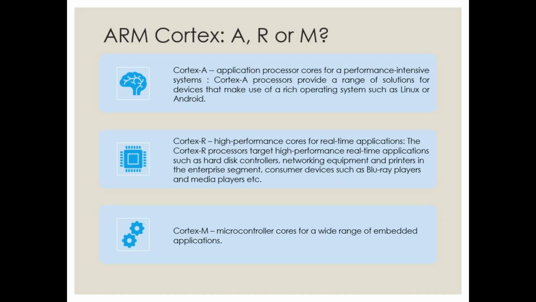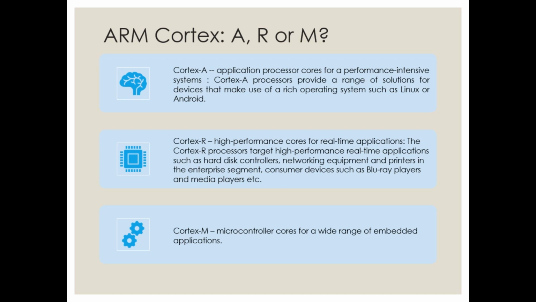Coming to the Cortex M version, as I told you, M stands for microcontroller core, which has a very wide range of embedded applications. That's why our syllabus on embedded systems concentrates more on the Cortex M version, and in that, the Cortex M3 version. That's why I was stressing in the last 2 slides on architecture version 7, Thumb 2 technology and Cortex M3. So now there is a connection for you.